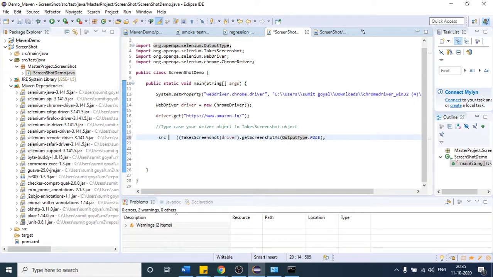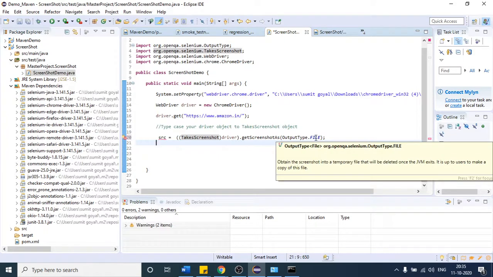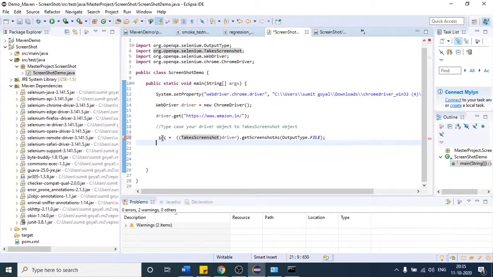So suppose my variable name is src. Whatever screenshot you get from this line will be placed here. But what is the format? It should be file format. So this variable should also be of the type File. So I will write File and import the package.